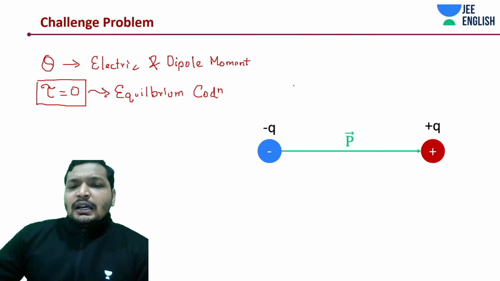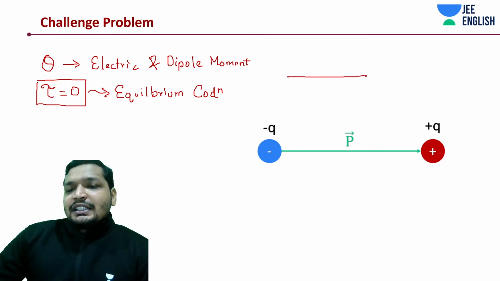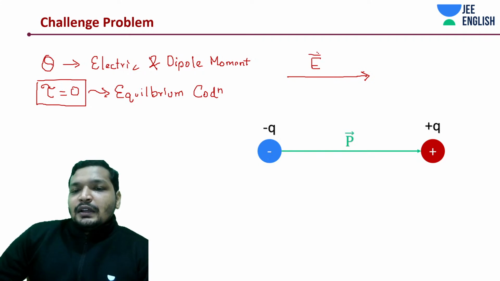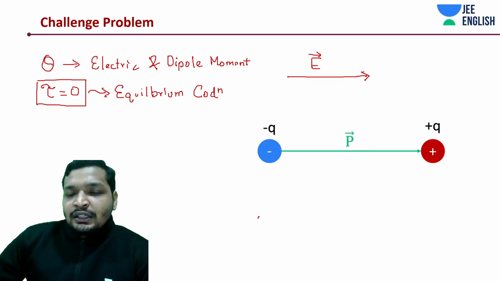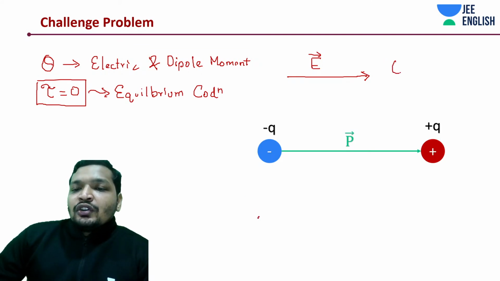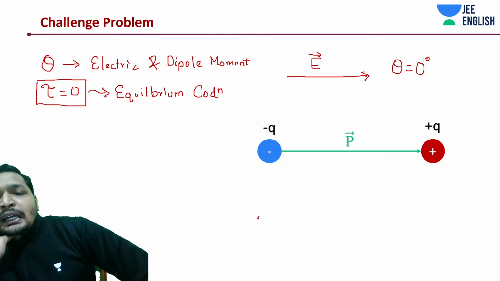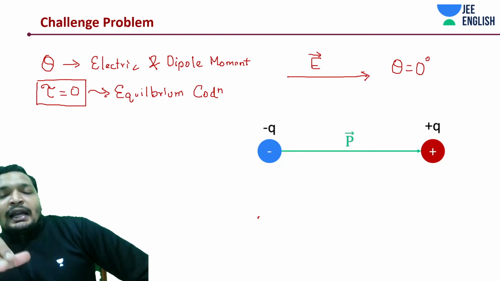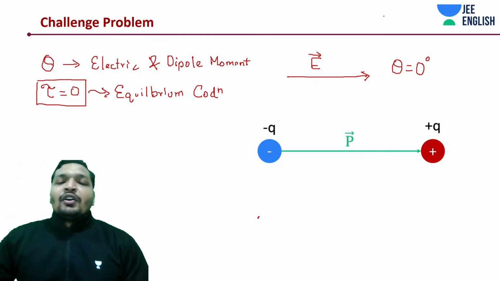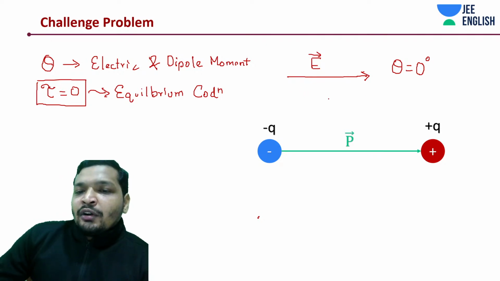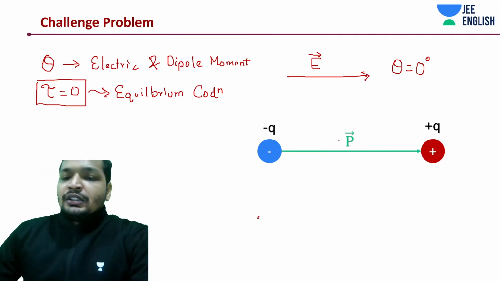Okay, let's do a thing. Let's put this electric field in this direction, which is like the theta is equal to 0 degrees case. Theta is equal to, let me write it down over here, 0 degrees case. If theta is equal to 0 degrees, the angle between electric field and dipole, if I disturb it, is it going to return back to the position or not? Electric field direction is given by this. I can draw multiple lines, I'm just drawing one line for clarity. So just try to understand.